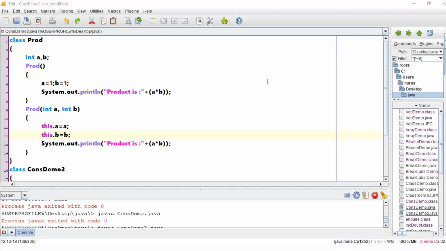Sir, I'm again coming to the starting point, but if methods can do our work which constructors are doing, then why do we need constructors, sir? See, using methods you can do the task, but the problem with respect to methods is this. Say, for example, in instance variables, consider you have some 50 instance variables.